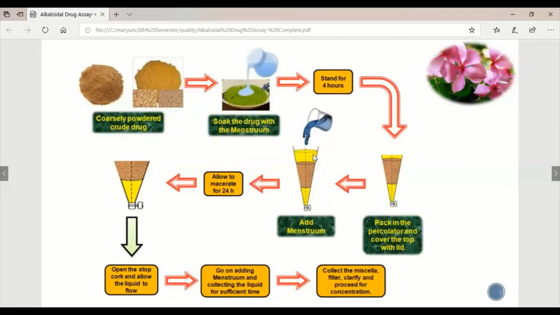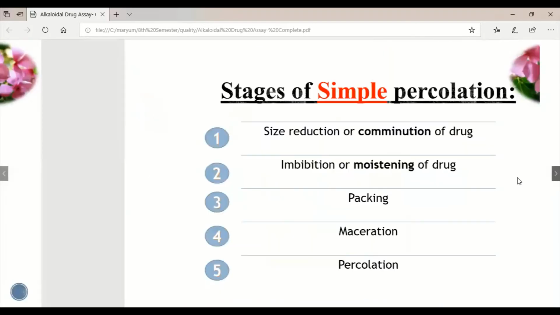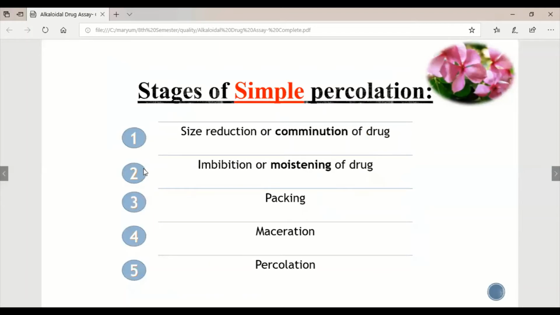Once we have drained the menstruum after 24 hours, we add fresh menstruum again, and after 24 hours we perform the same procedure to get the alkaloids out. Collect the miscella, and we can do filtration or any clarification process to get the crude alkaloid from it. So these are the 5 steps we perform in the simple percolation method.